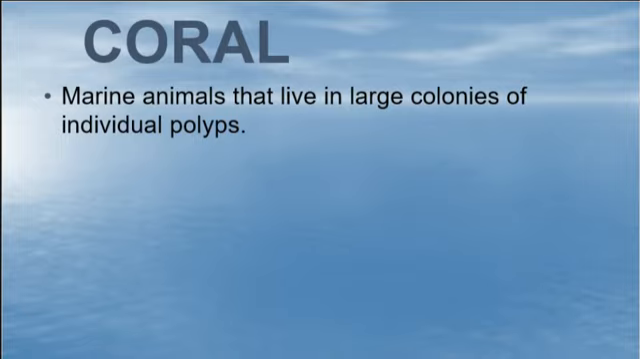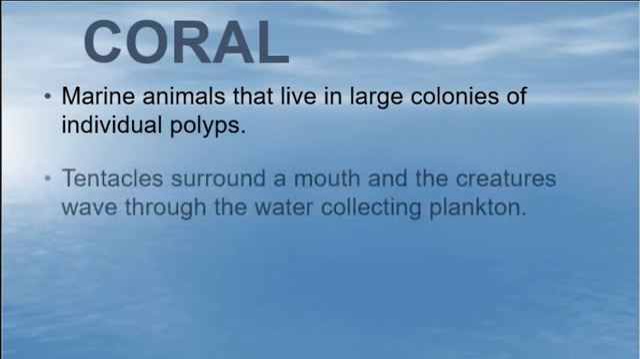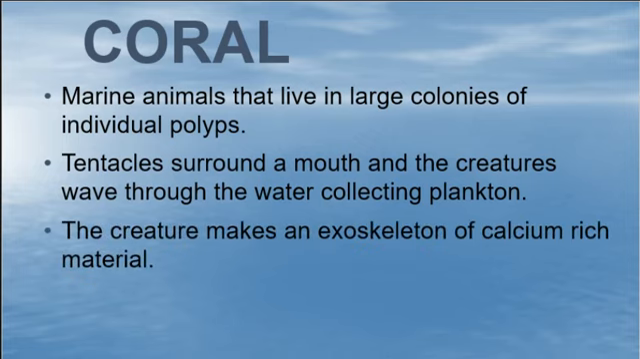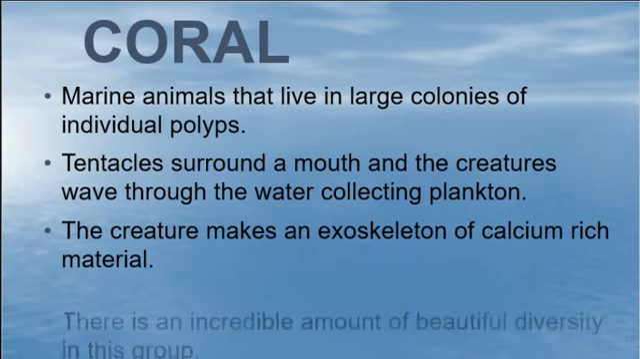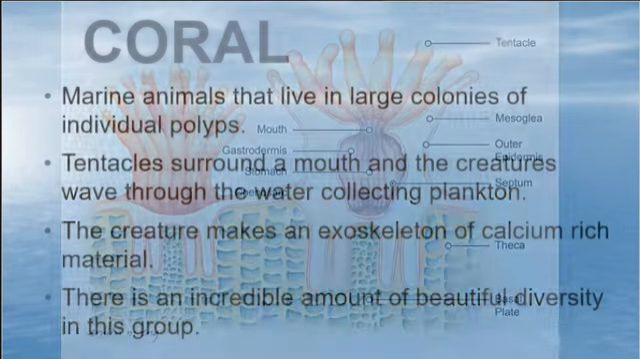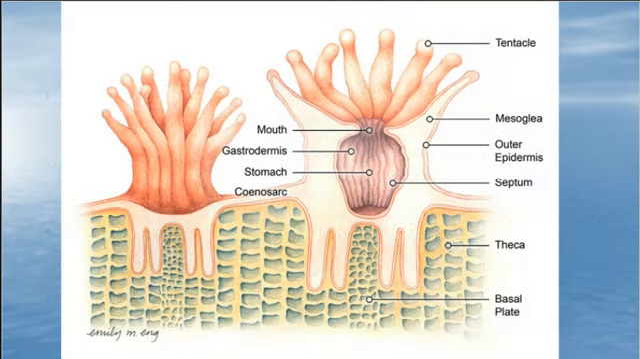This is another example of Cnidaria, would be coral. The tentacles surround the mouth, so you may not know this because they're so small. They're like little teeny tiny sea anemone, is what coral look like. The creature makes an exoskeleton of calcium-rich material that they form like a hard substrate. They make the reef. An incredible amount of beautiful diversity in this group. See, it looks like a little tiny sea anemone.